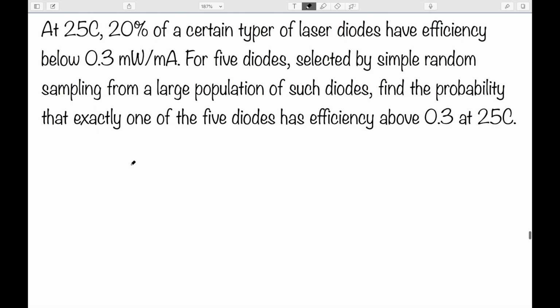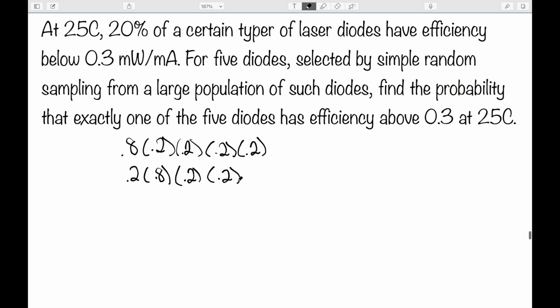What about the probability that exactly one of the 5 diodes has efficiency above 0.3? Well, it could be the first, and then I have the next 4 that are below. It could be the second, and the rest are below. It could be the third is above 0.3, the rest are below, etc. So we have to consider 5 different possibilities here.